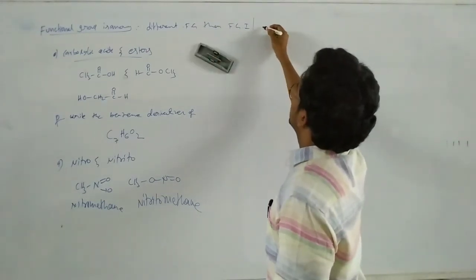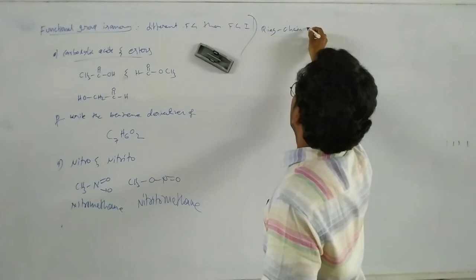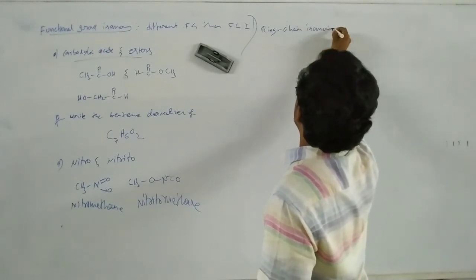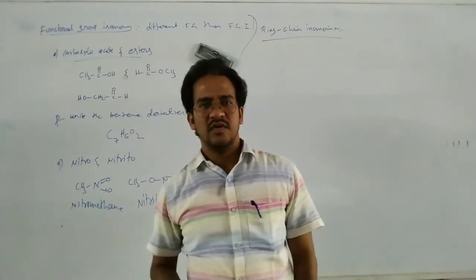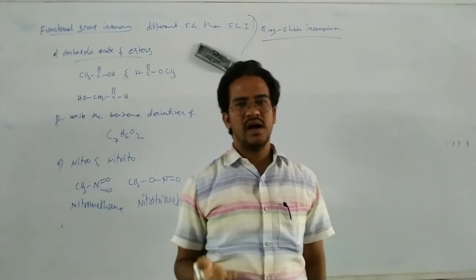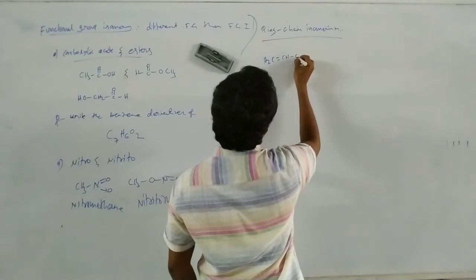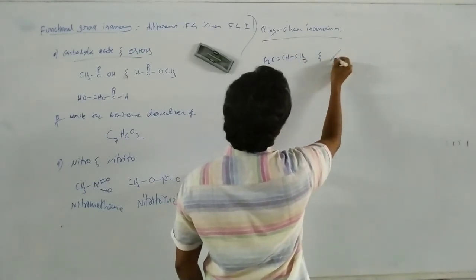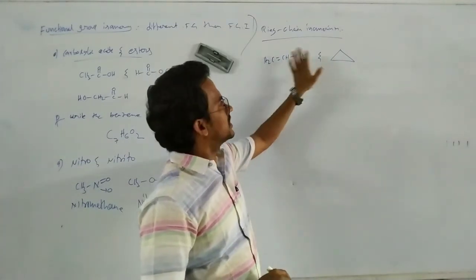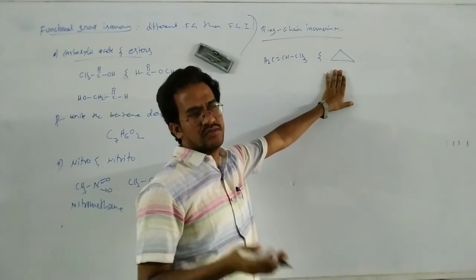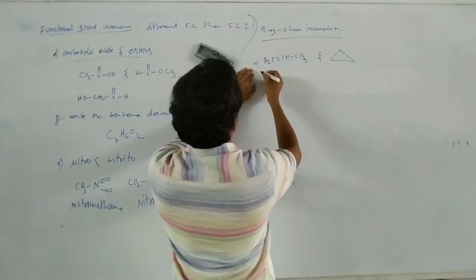And simple one, ring chain isomerism. Okay, ring chain isomerism. The name itself indicates one isomer is the ring, one isomer is the open chain. That means here CH2 double bond CH bond CH3, and it can be written like this also. What is the molecular formula for this one? C3H6. What is the molecular formula for this one? C3H6. The way of representation is different. Then these are the ring chain isomers. Okay, that's it.